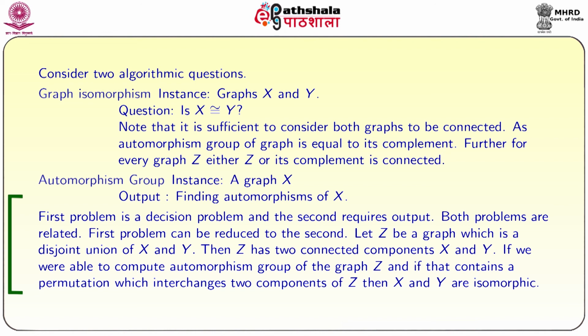Both problems are related in the following way. The first problem can be reduced to the second. Let Z be a graph which is the disjoint union of X and Y, so Z has two connected components, X and Y. If you are able to compute the automorphism group of the graph Z, and if that contains a permutation which interchanges the two components of Z, that is X and Y, then X and Y are isomorphic. So, we are able to convert the isomorphism problem to an automorphism problem of a graph.